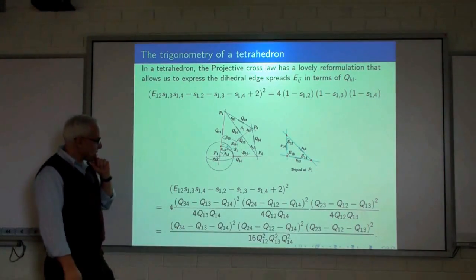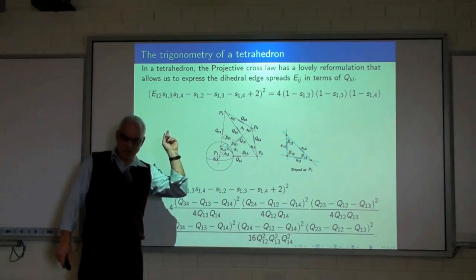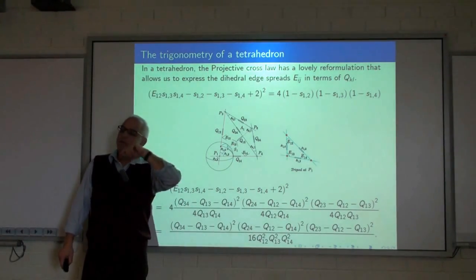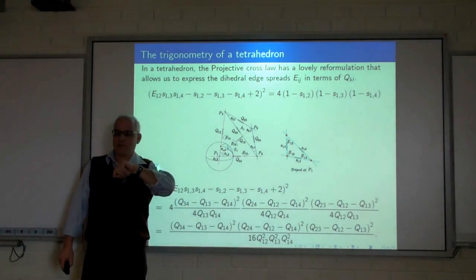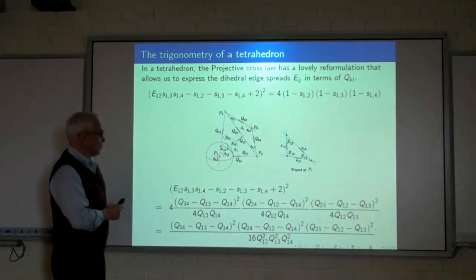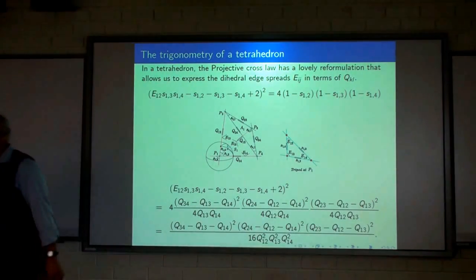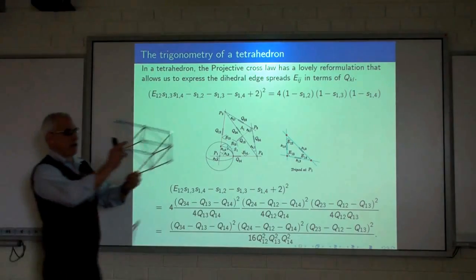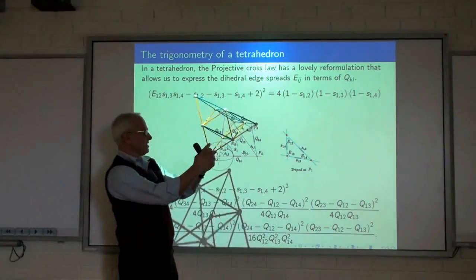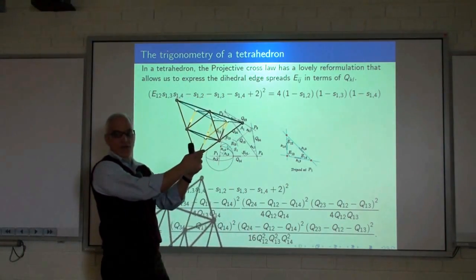Okay, now what we're going to do is combine this projective cross law with the affine cross law. We can do that because we have a tetrahedron. So to come back here, so here's one of the spreads Sij, say S12.